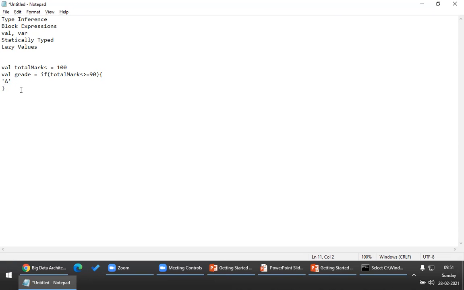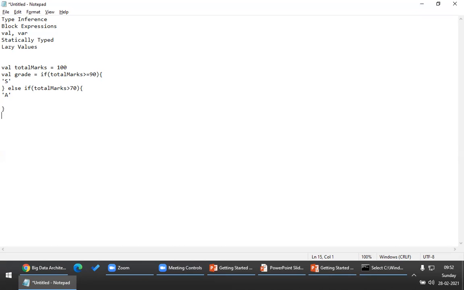For example, you can declare else if, and if the totalMarks is, let's say, greater than 70, let's say I want grade A, or let's say this is grade S and this is grade A.